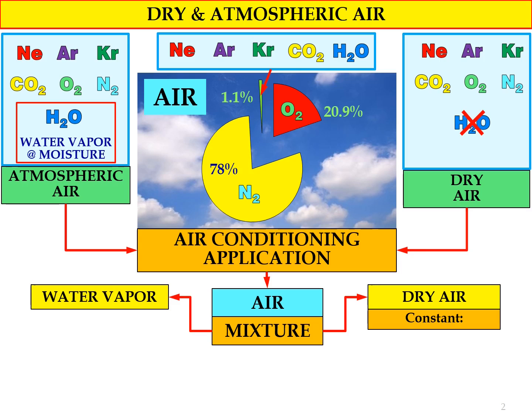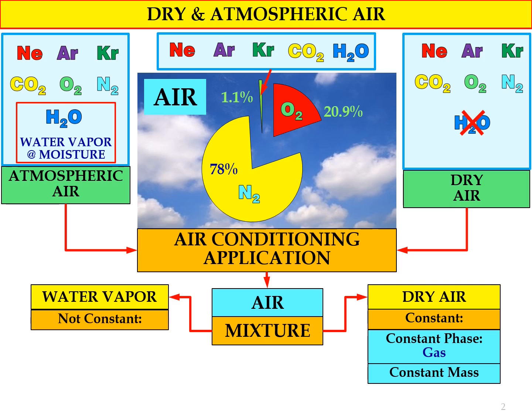In terms of properties, the dry air is constant in phase throughout the process in the air conditioning system, always in gas form, and also the mass of the dry air will be constant throughout the process.